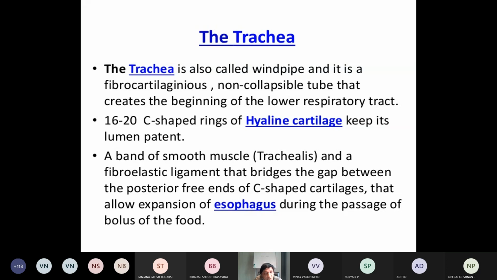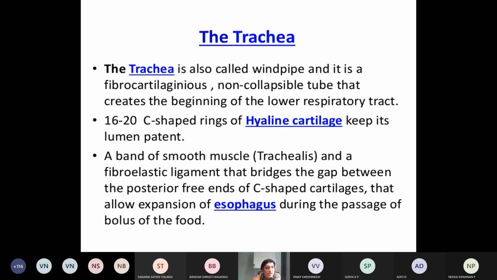Understood? Between the C-shaped cartilage and smooth muscle, there will be a gap. Because of these trachealis muscles and the fibroelastic ligament, during the movement of the esophagus, while passing the food bolus to the stomach, whenever we swallow, engulf the food particle or food bolus, it helps during the movement.